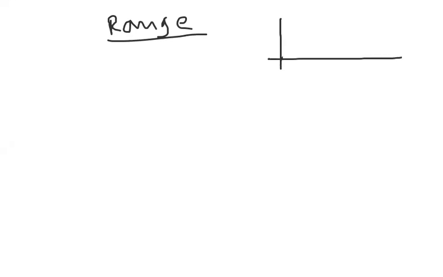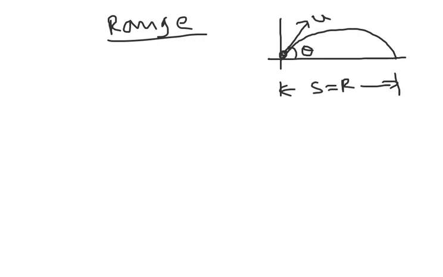Now our next target is about range. What is range? Range is nothing but the total horizontal displacement traveled during time of flight. The total horizontal displacement traveled during time of flight is called range.